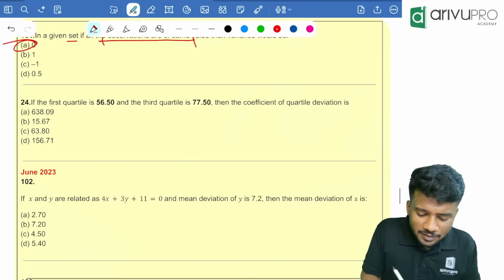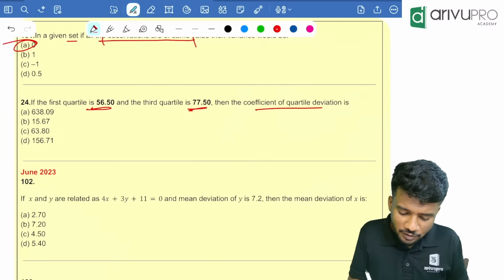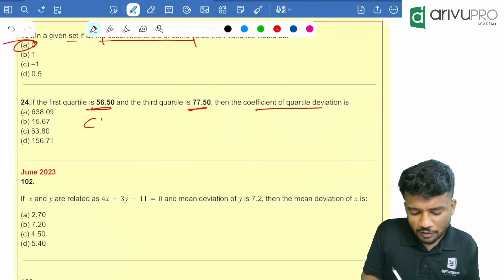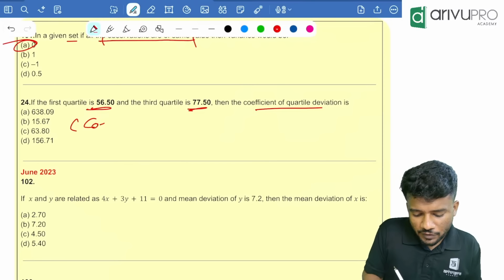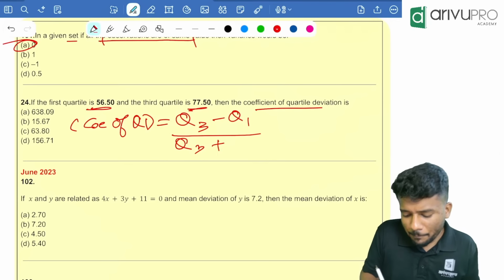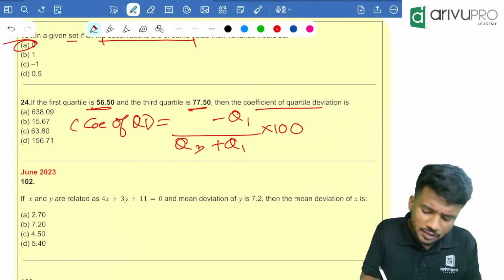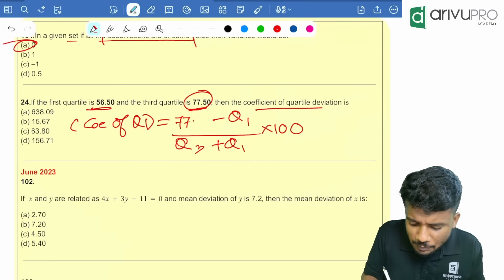The first quartile is 56.5, third quartile is 76.5, coefficient of quartile deviation. People, what is the coefficient of QD formula? That is nothing but Q3 minus Q1 divided by Q3 plus Q1 into 100. So Q3 is how much over here? Third quartile is 76.5.